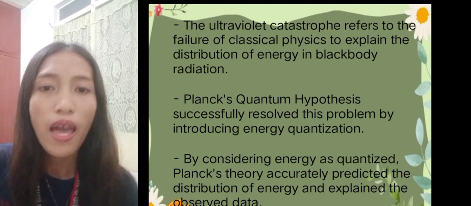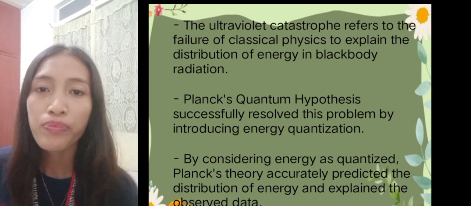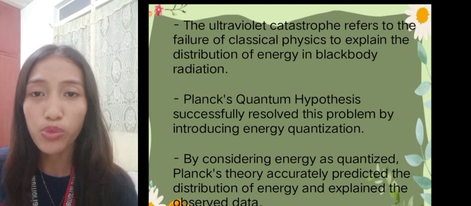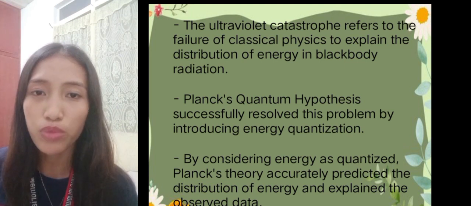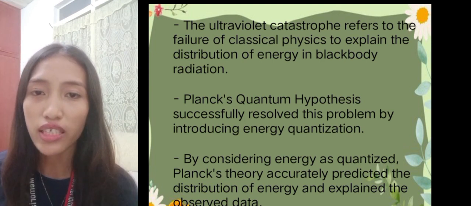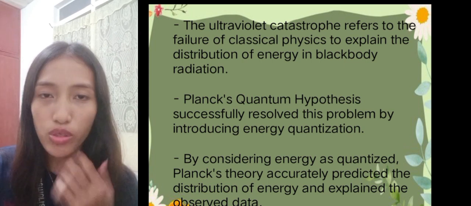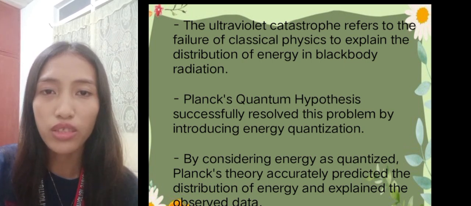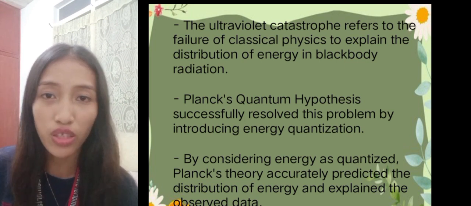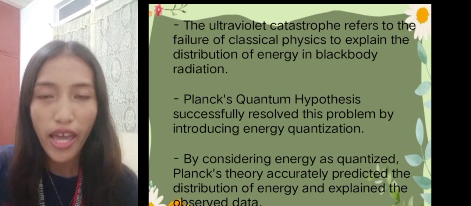By considering energy as quantized, Planck's theory accurately predicted the distribution of energy and explained the observed data. Planck's quantum hypothesis provides a mathematical formula that accurately describes the distribution of energy in black body radiation.